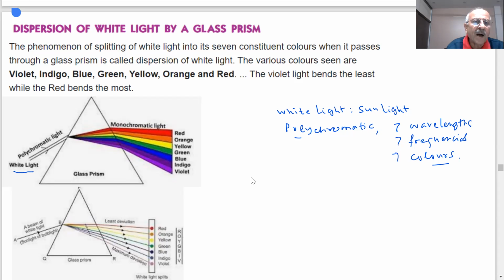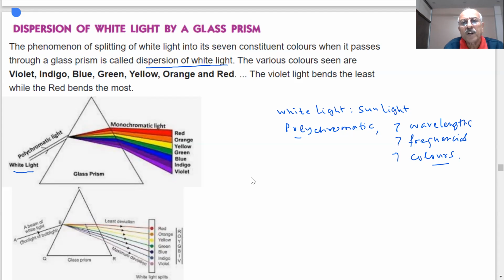So when we pass this polychromatic light, white light, what happens? It gets split up into 7 colors. You can see the 7 colors. And when they come out of the glass prism, you will see they are deviated. They suffer deviation toward the base of the prism, toward the base of the prism. This phenomena of splitting of white light into 7 constituent colors, when it passes through a glass prism, is called dispersion of white light.